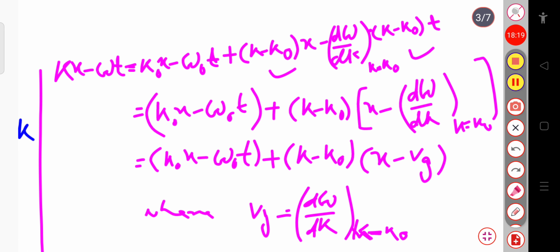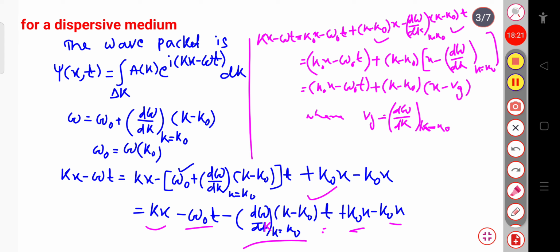Now I have to put this value of kx minus omega t in the wave equation, psi of xt equal to the integration over a of k exponential i kx minus omega t into dk.